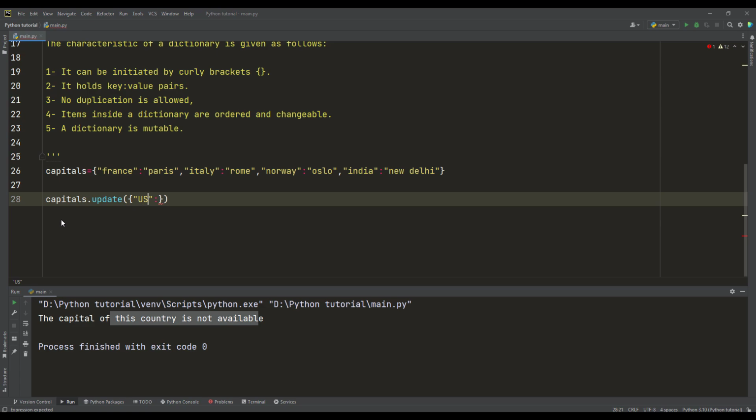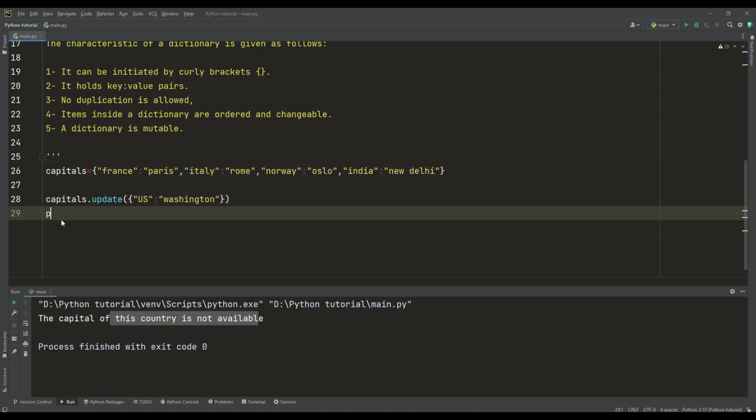So I use quotation marks and a colon, and another quotation for Washington. Then I want to print this dictionary again to see if Washington has been added. Yes. So the update method allows me to add a new pair of key and value to a dictionary.